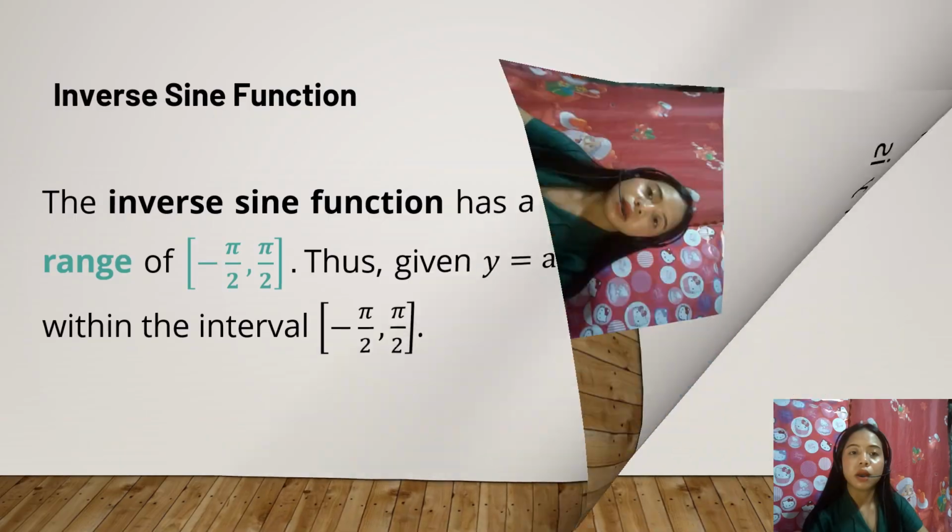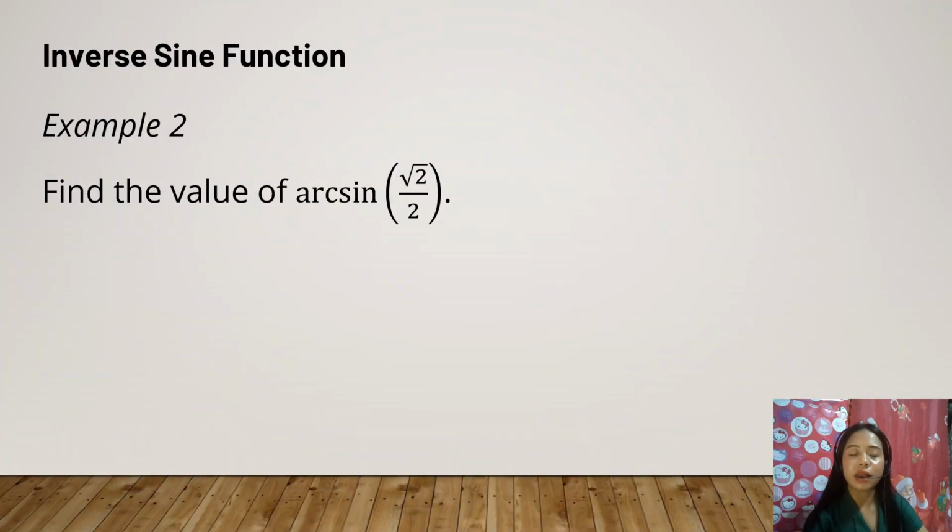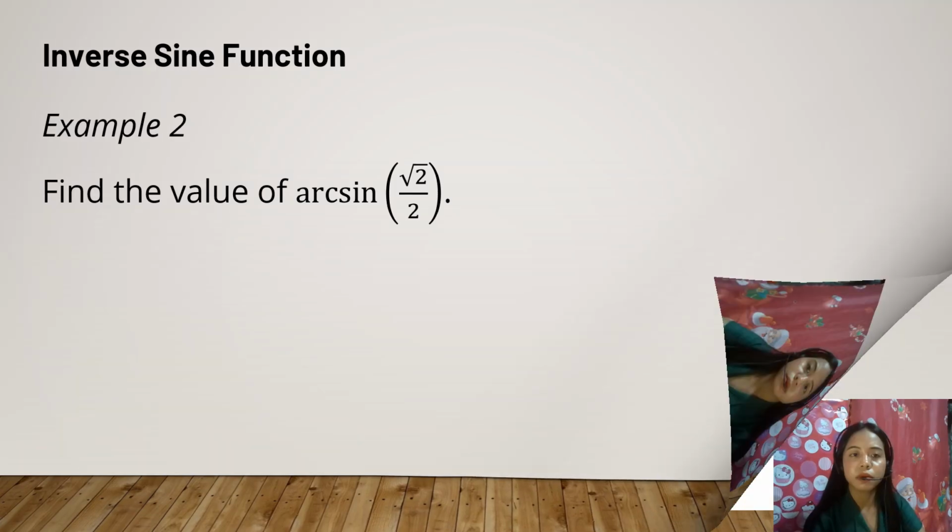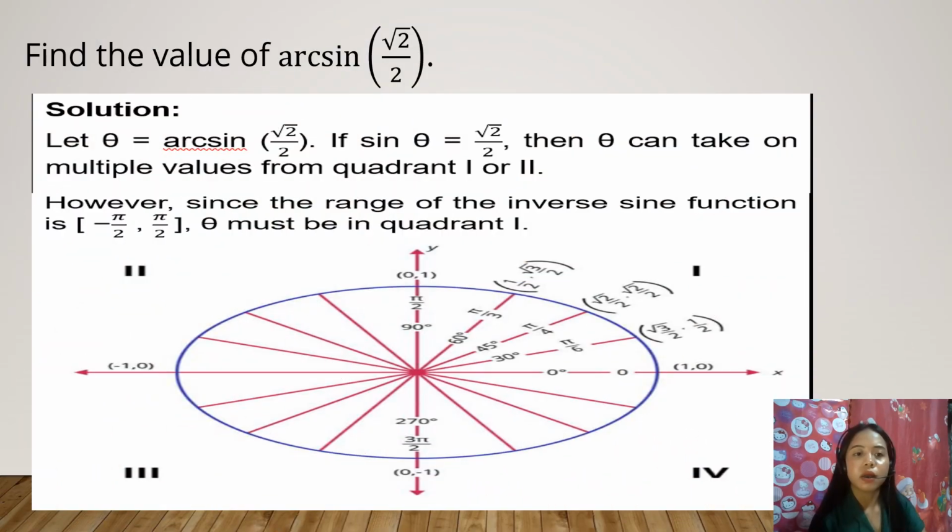So I will give you an example of this. Find the value of arc sine square root of 2 over 2. To find the value, we let theta equal arc sine square root of 2 over 2.